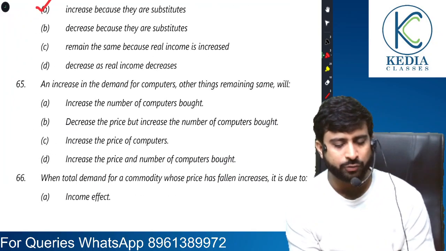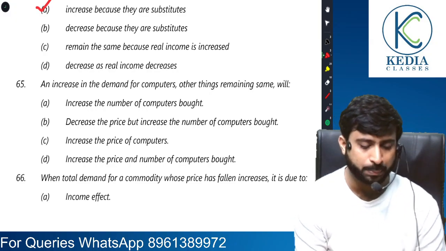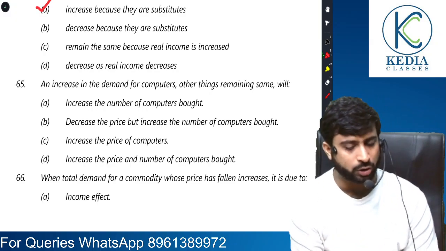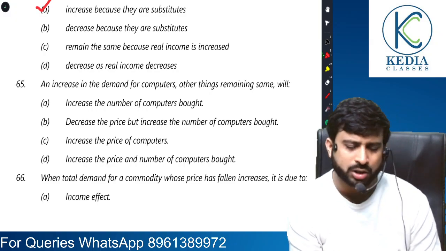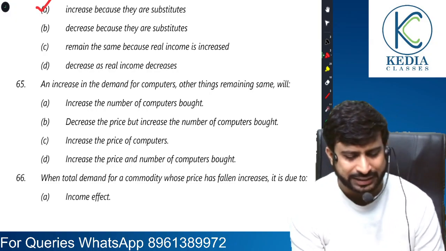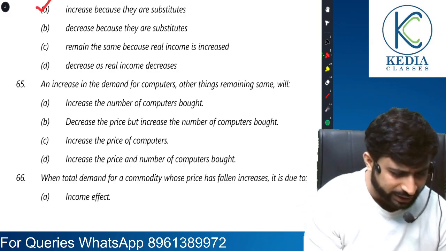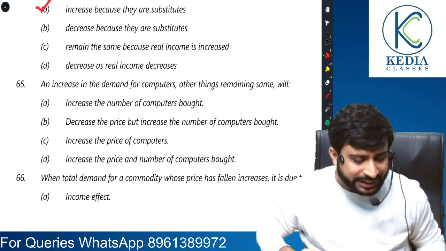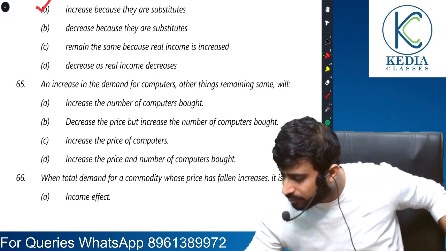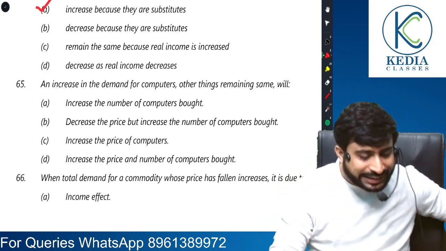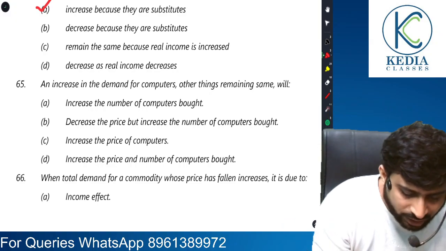An increase in demand for computers, other things remaining same, what happens? If there is an increase in demand for computers, there will be increase in the number of computers bought. Decrease the price but increase the number of computers bought. Next, increase the price of computers, increase the price and number of computers bought. So naturally we have already got our answer. C. An increase in demand for computers, other things remaining same, will increase the price and number of computers bought.